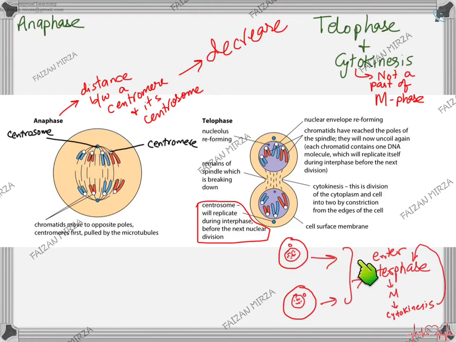Both the cells will then enter interphase. In interphase, again they will go through the same stages of G1, S, and G2. After G2, they will enter M phase and cytokinesis, and so on and so forth. This is how this goes on. Keep that in mind, that although telophase and cytokinesis are often overlapping, cytokinesis is not a part of M phase or the mitotic cell cycle. This cytokinesis is a part of the cell cycle, not the nuclear division.